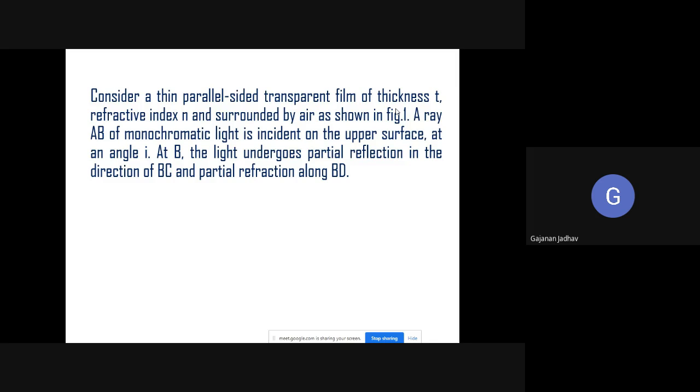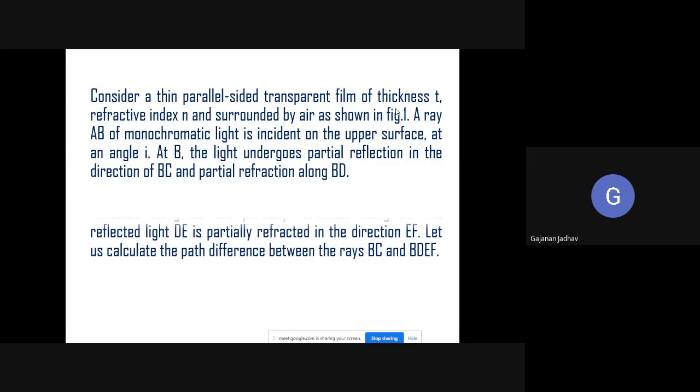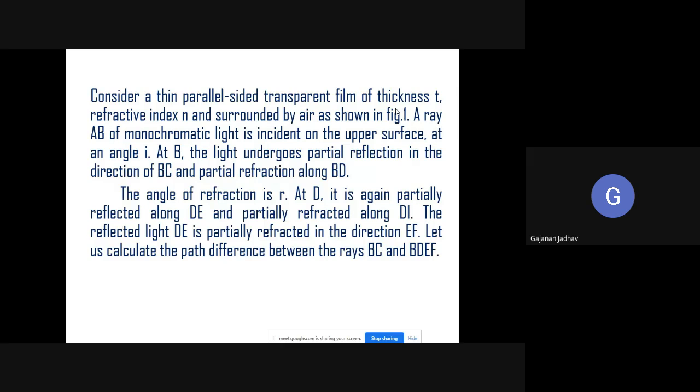The light undergoes partial reflection in the direction BC and partial refraction along BD through the thin film. The angle of refraction is R. At D, it is again partially reflected along DE and partially refracted along DI. The reflected light DE is partially refracted in the direction EF. So let us calculate the path difference between the rays BC and BDEF. So we want to find out what?